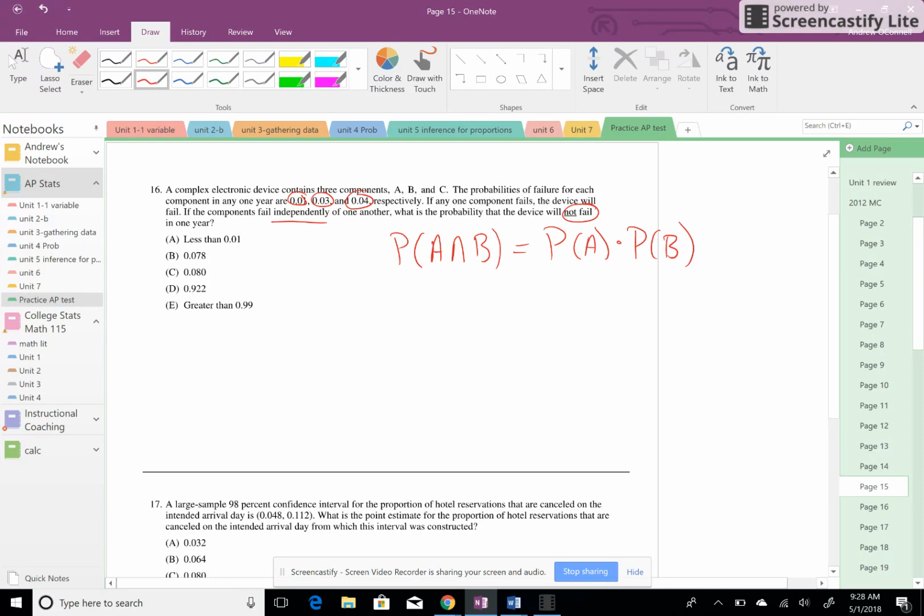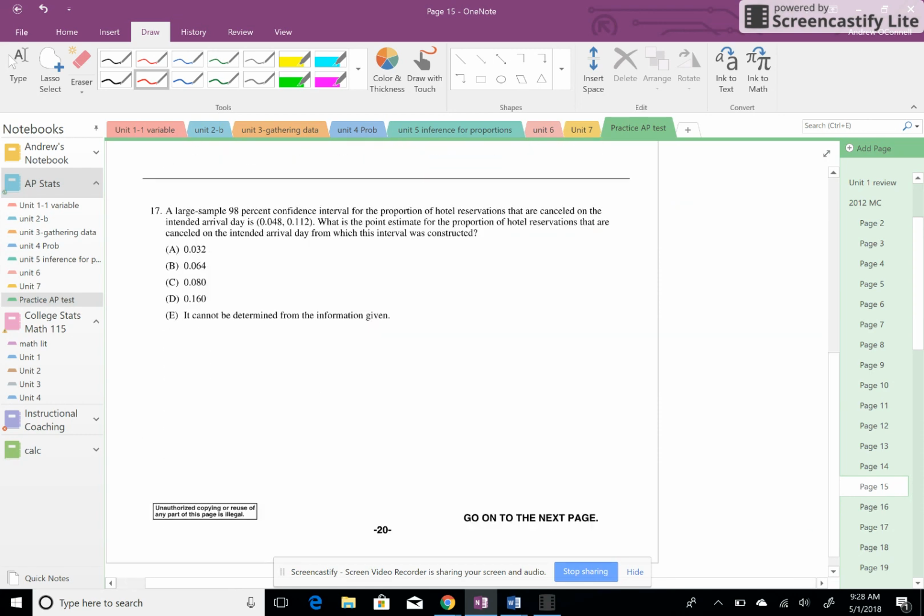So if component A, the probability of component A failing is 1%. So the probability of A not failing, its complement, is 99%. Or the probability that all 3 of them not failing would be 99, 97, and 96. Multiply them out. That should be fairly easy.